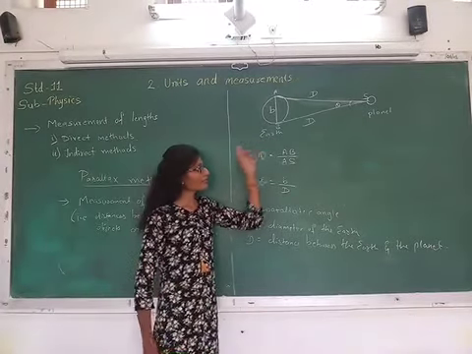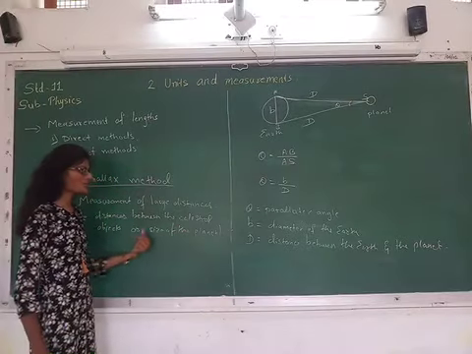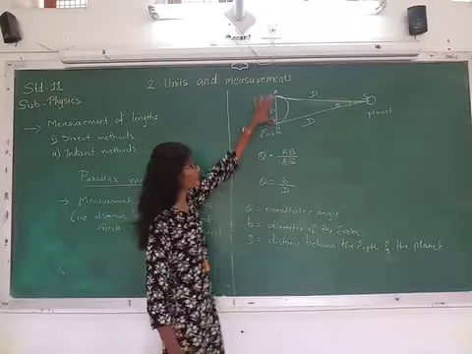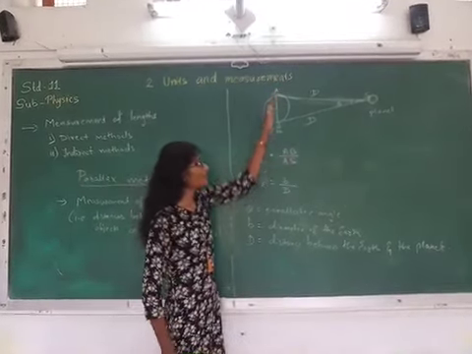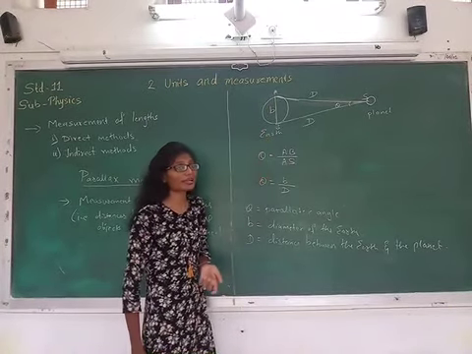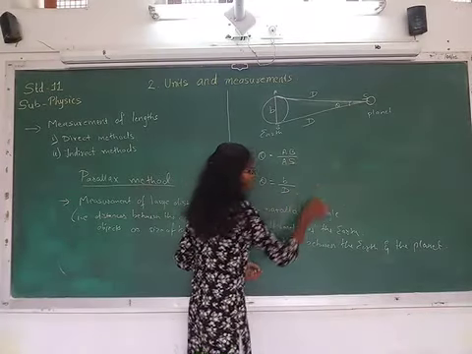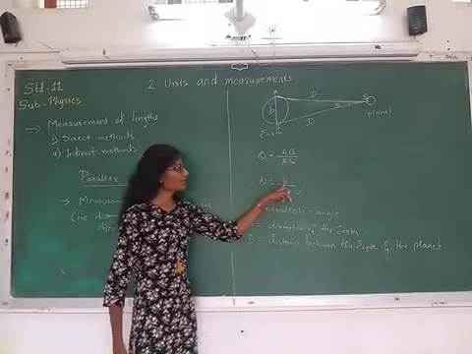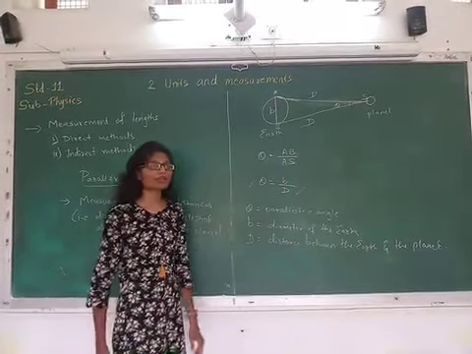So not only can we measure the distance between the two objects, as I have discussed over here, we can also measure the size of the planet. When we say size of the planet, we can determine the diameter of the planet. So how can we determine the diameter of the planet? If we know this quantity, we have the measurement of D and we know the parallactic angle, then we can get the measurement of the diameter of the planet.